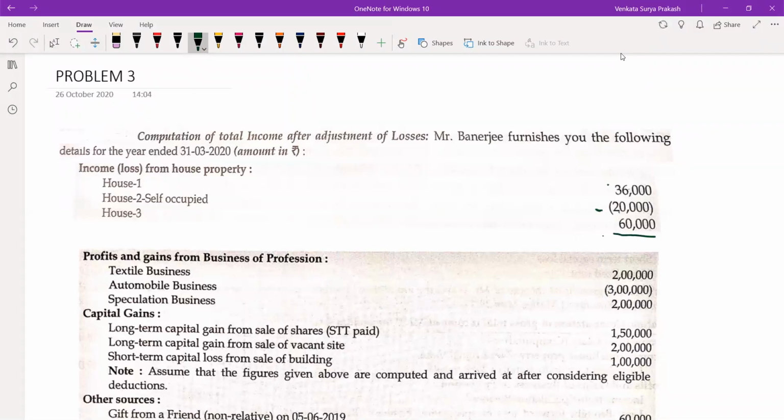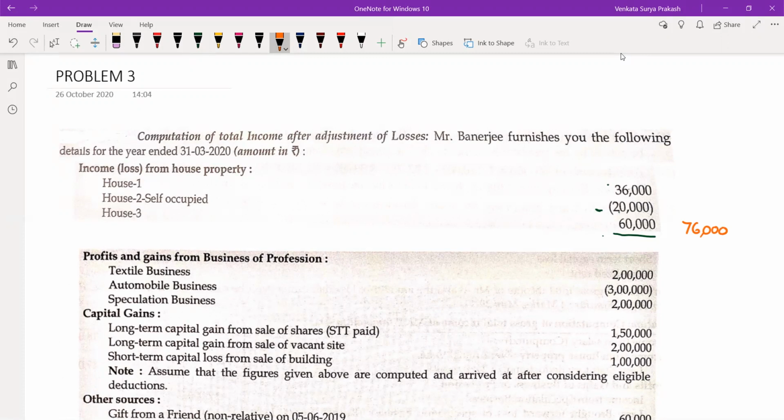So that total will give you income from house property. So now what? 36,000 minus 20,000 gives you 16,000. 16,000 plus 60,000 gives you 76,000. So I can simply say income from house property is 76,000. Done. We are done with that.